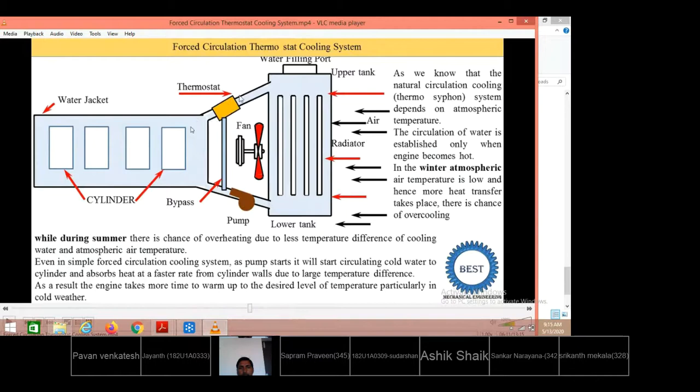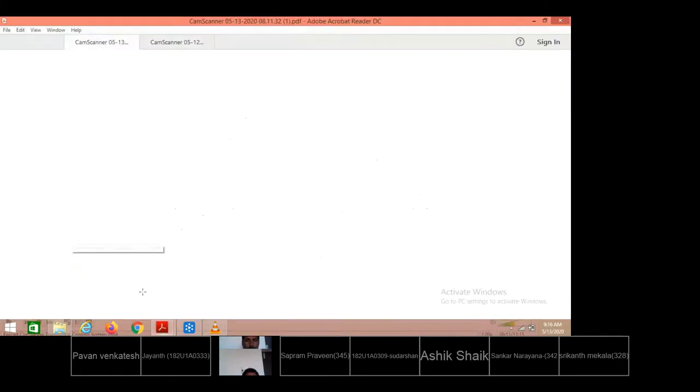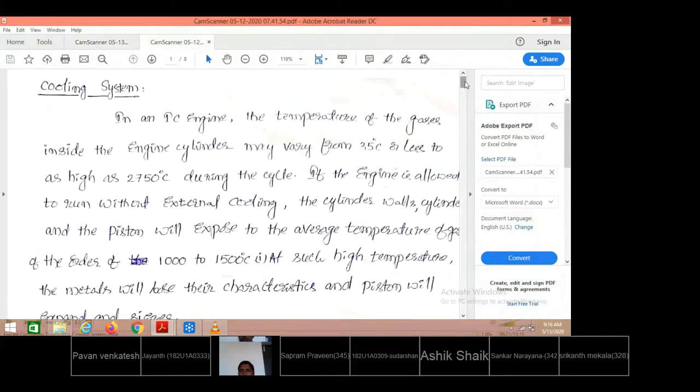Once the temperature is sensed as above 85 degrees centigrade, the thermostat will allow the water to enter from the top of the radiator. While it is flowing down, air is blown across the radiator, and sufficient heat will be rejected from the hot water. So this is the function of the thermostat. Let us see how the thermostat will work here.